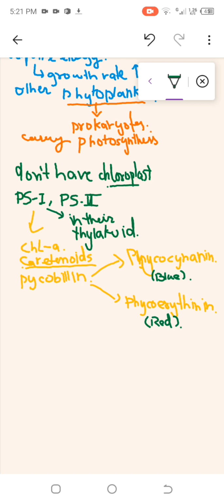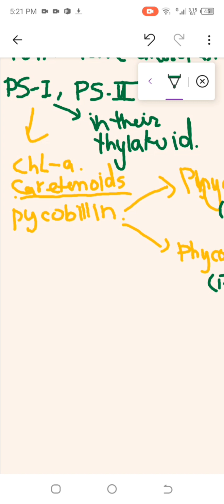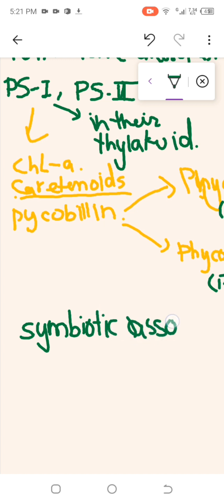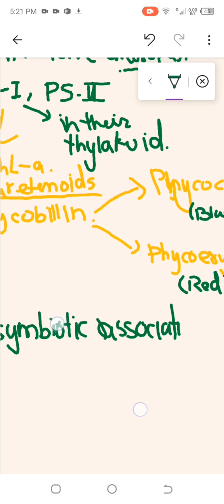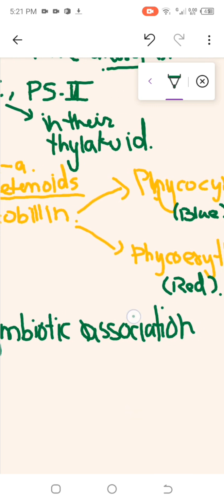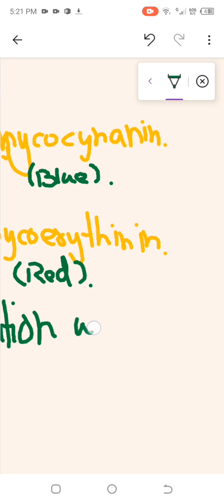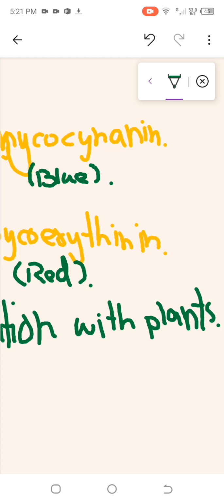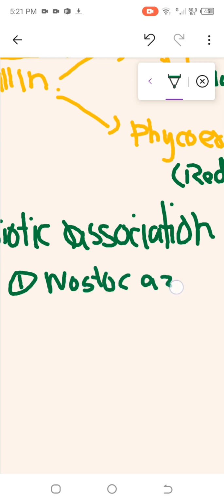And let's have a look at their symbionts. They have symbiotic association with plants. For example, number 1, we have Nostoc Azolla.